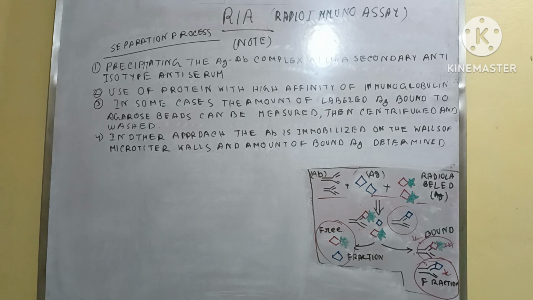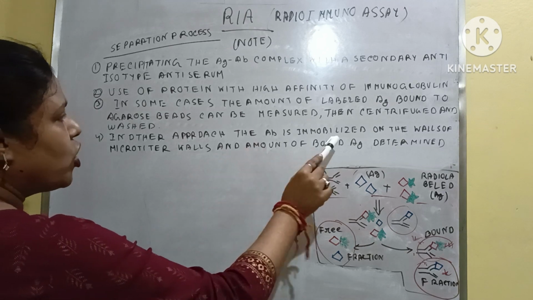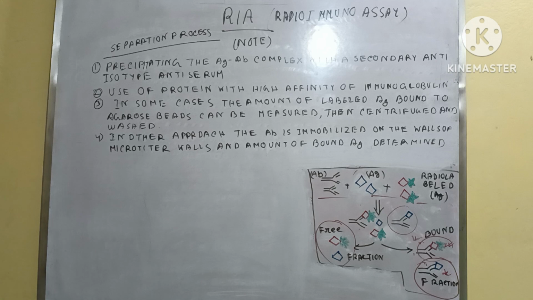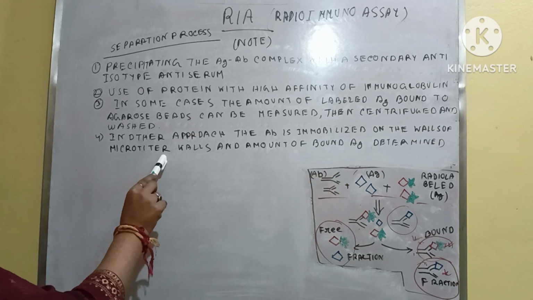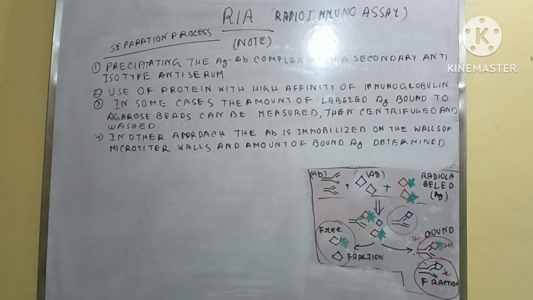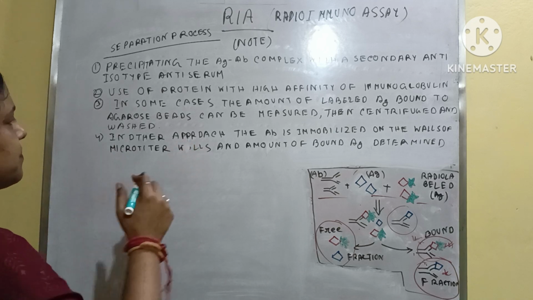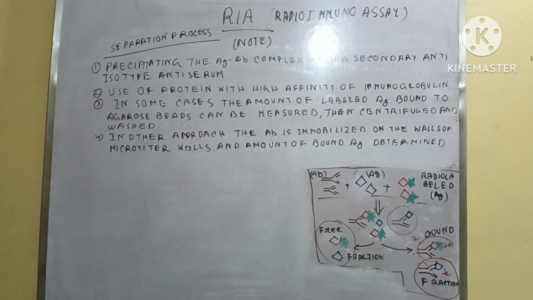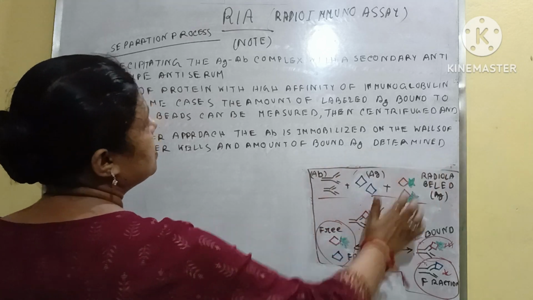Okay, number 4 is another approach, where the antibody is immobilized on the walls of microtiter wells, and the amount of bound antigen is determined.